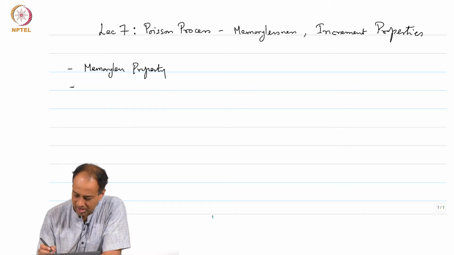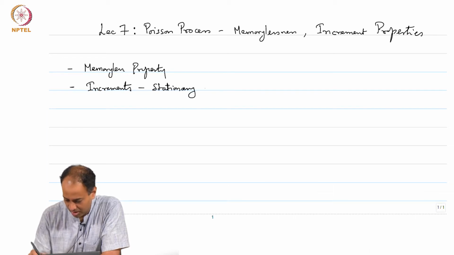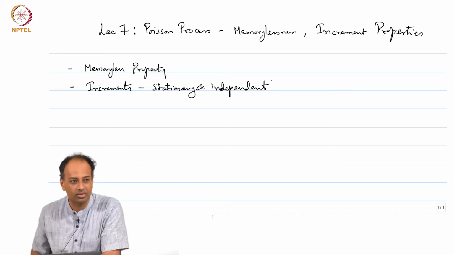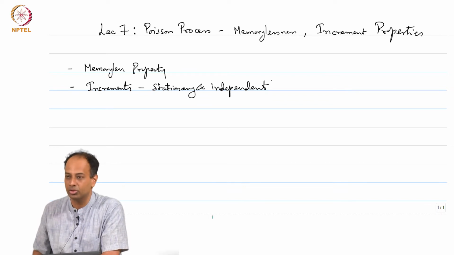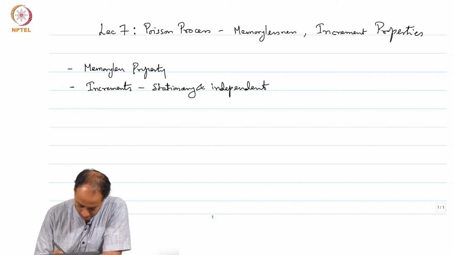We will also basically prove that the increments in a Poisson process are stationary and independent. At this point these terms may not make sense to you, but we will define what this means. Okay. So, this is where we are heading. So, let me state a theorem.